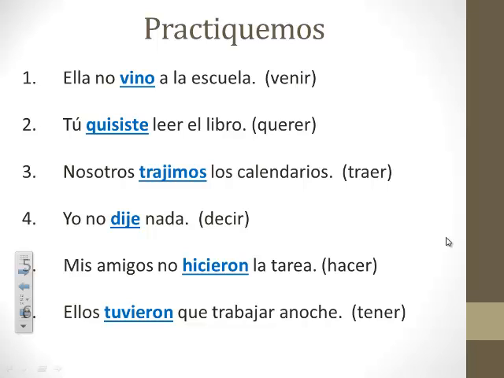5. Mis amigos no hicieron la tarea. My friends didn't do the homework. Y 6. Ellos tuvieron que trabajar anoche. They had to work last night.